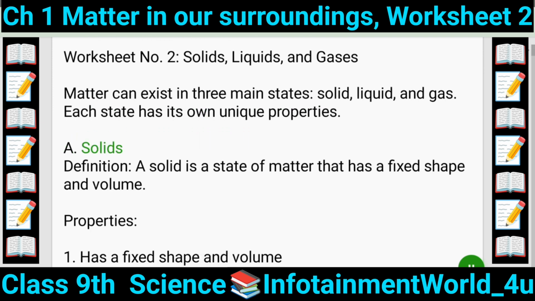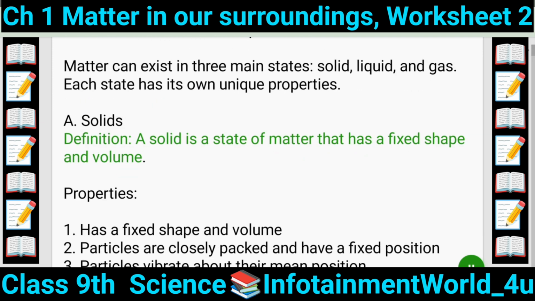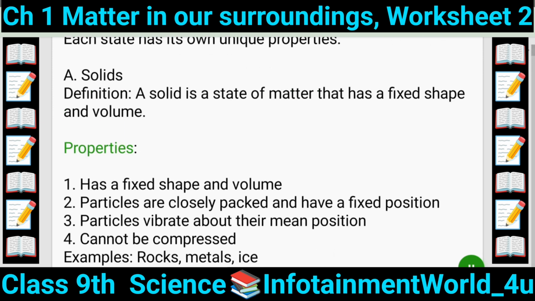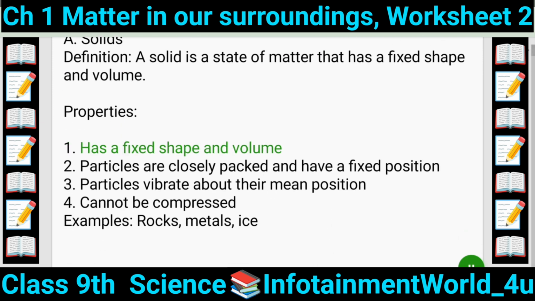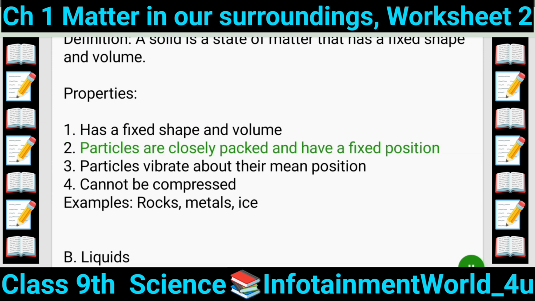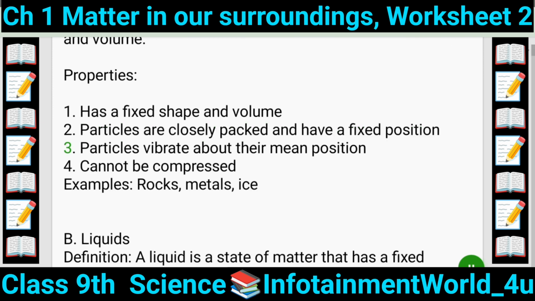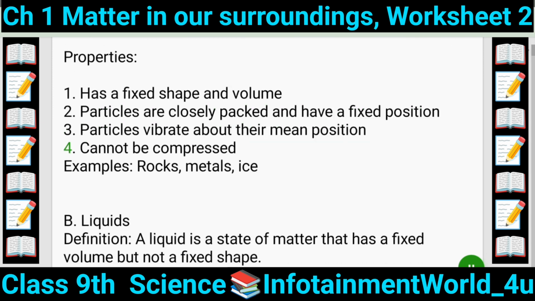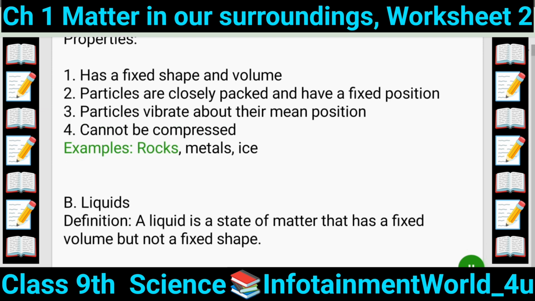A. Solids. Definition: a solid is a state of matter that has a fixed shape and volume. Properties: 1. Has a fixed shape and volume. 2. Particles are closely packed and have a fixed position. 3. Particles vibrate about their mean position. 4. Cannot be compressed. Examples: rocks, metals, ice.